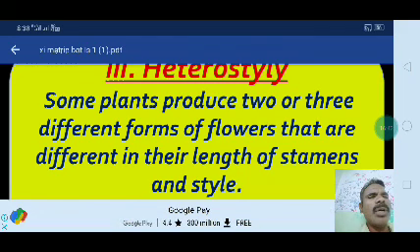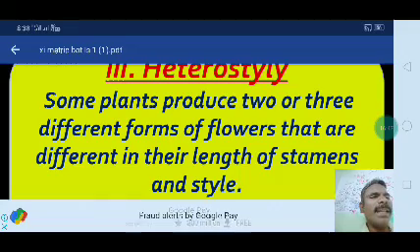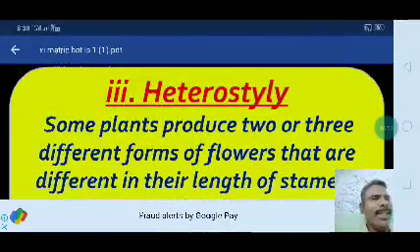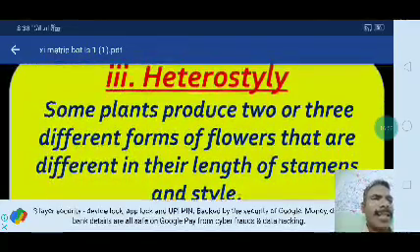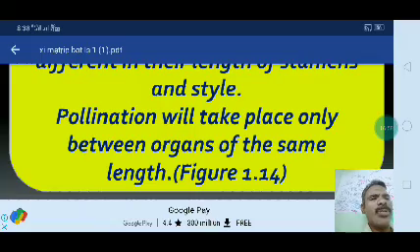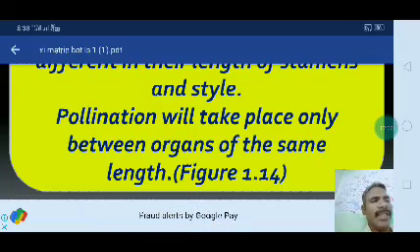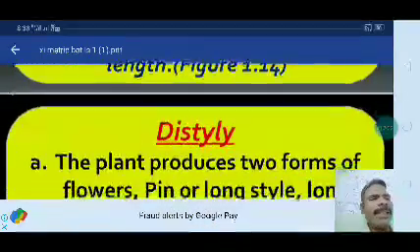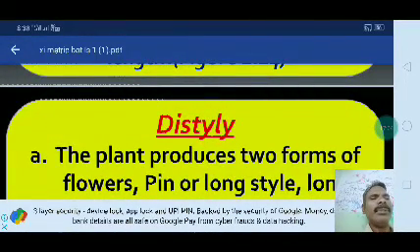The plants produce 2 or 3 different forms of flowers that are different in their length of stamens and style. That is called heterostyly. Styly means style, hetero means different. For example, pollination will take place only between these organs of the same length. Then distyly, where there are subtypes.